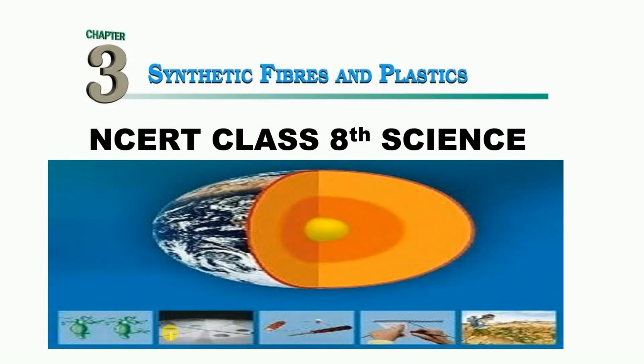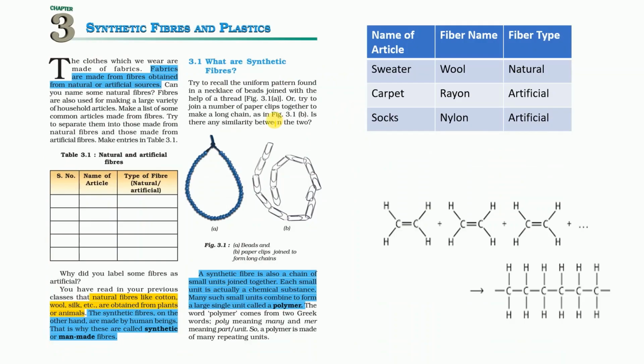Hello everyone. We are going to discuss Class 8 Science NCERT Chapter 3, Synthetic Fibers and Plastics. So first of all, what are fibers? Fabrics are made from fibers obtained from natural or artificial sources. They may be from nature, or man-made from petrochemicals or other chemical processes.